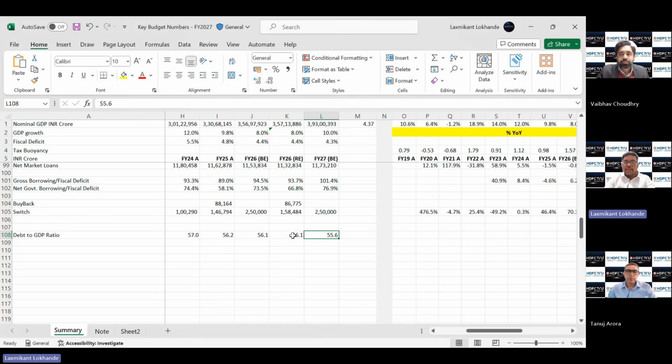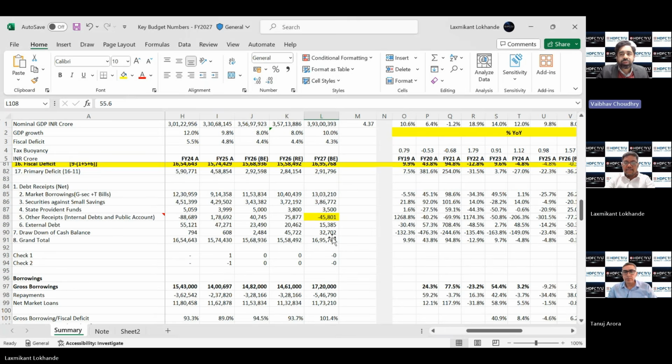So we see only a 0.5% fall from FY'26 to FY'27. In FY'26, the number is estimated at 56.1, and the budgeted figure for FY'27 is 55.6. So this number needs to be in the range of 49 to 51 by FY'31. So in the next 4 years, this has to be brought down by at least 1 percentage point each year. That is going to be a slightly tedious task in the coming 3 to 4 years.